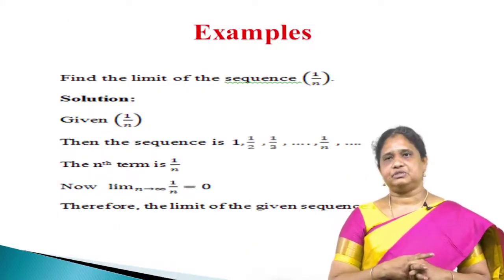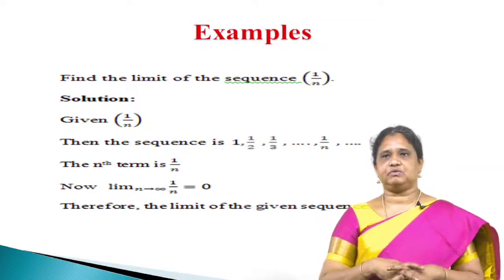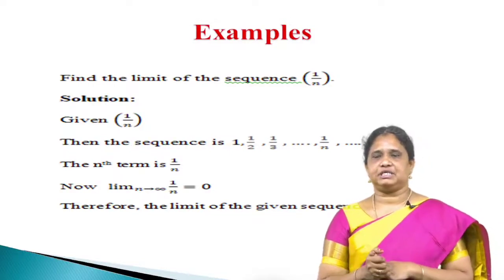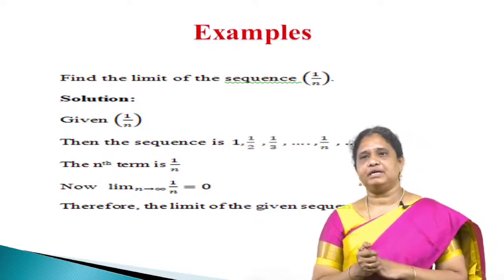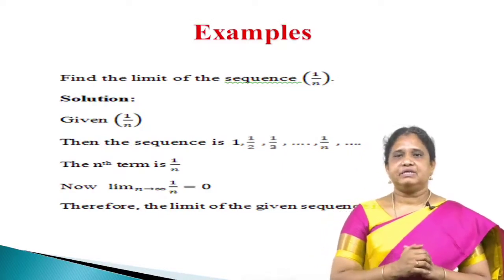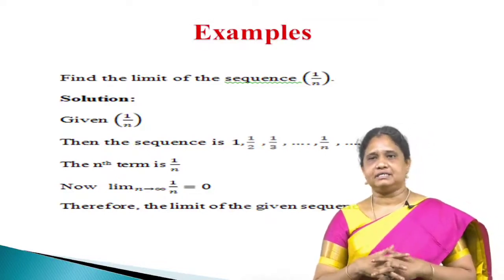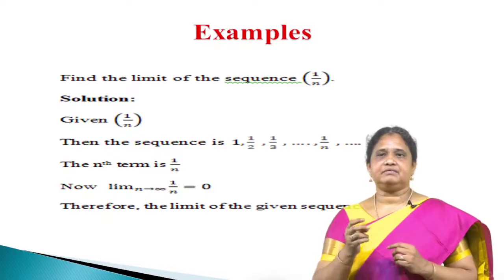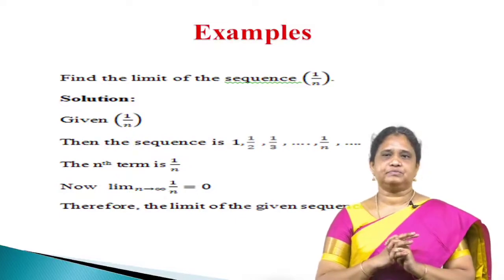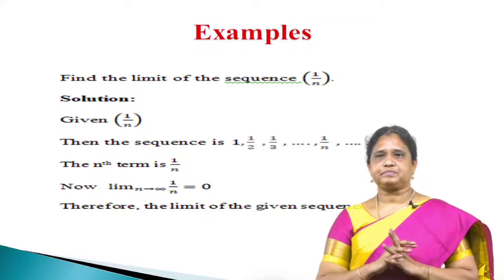Previously we have seen the definition of the limit, and from that let us find the limit of this sequence. We have to find the nth term of the sequence. Here the nth term is 1 by n. So applying the definition, limit n tends to infinity of 1 by n. When n tends to infinity, the value approaches 0. Therefore, the limit of this sequence is 0.